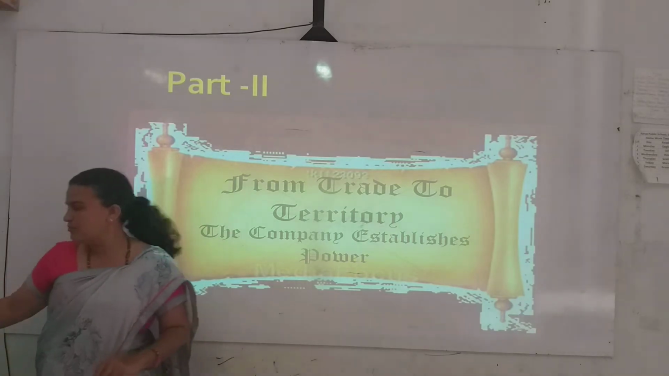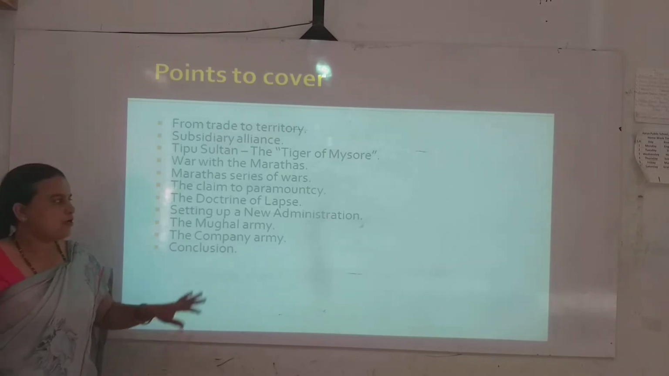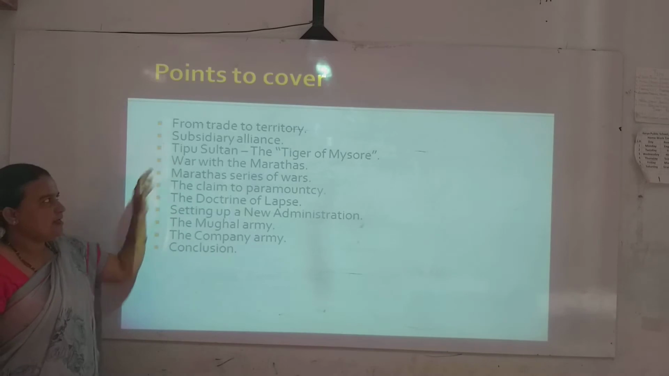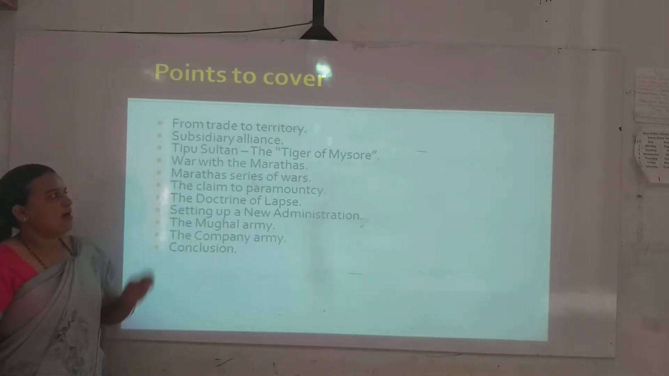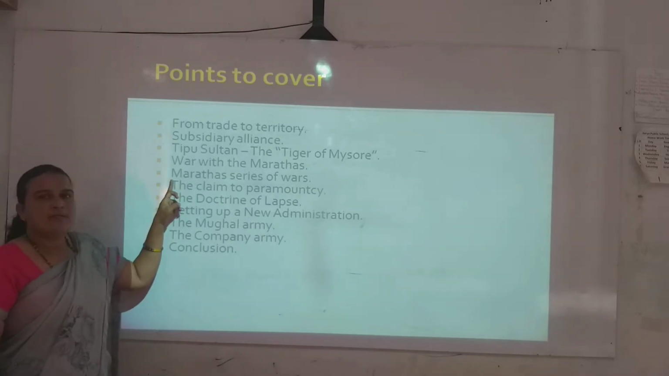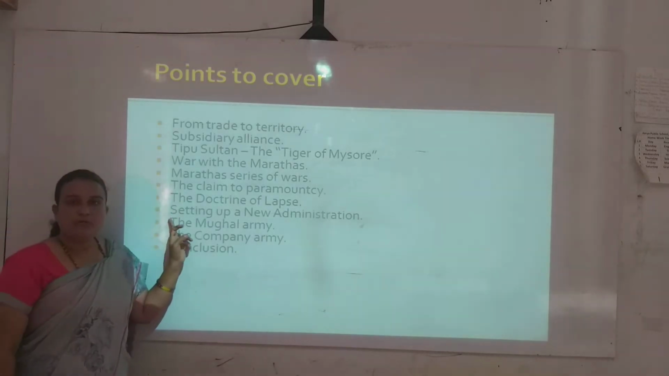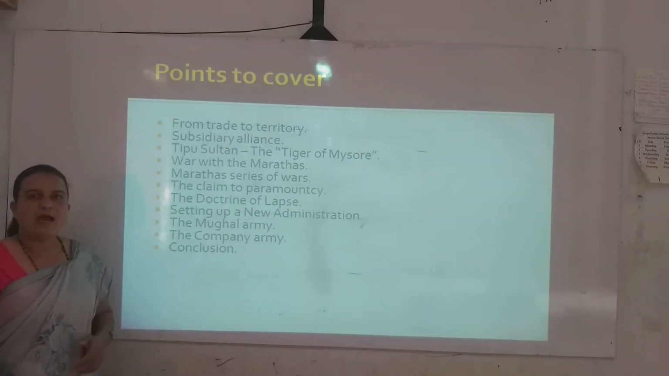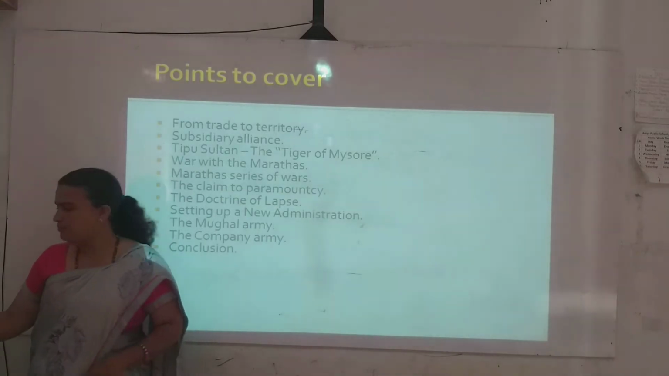Points to cover from this part 2 of From Trade to Territory: subsidiary alliance, Tipu Sultan, the Tiger of Mysore, war with the Marathas, series of wars, the claim to paramountcy, the doctrine of lapse, setting up a new administration, the Mughal army, the company army and the conclusion. So step by step we are going to cover all these points.